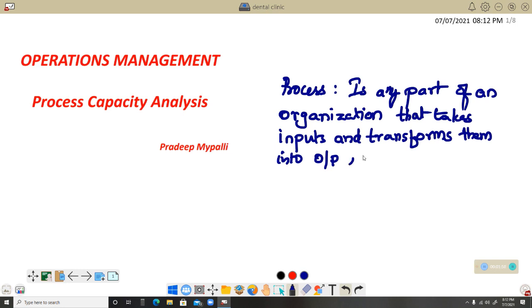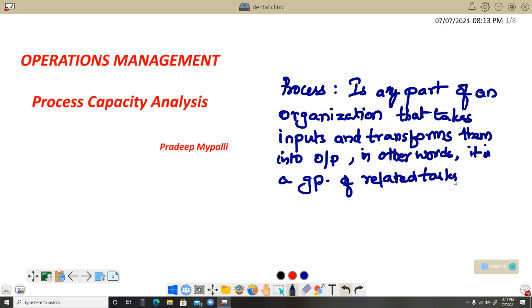In other words, we can also say it is a group of related tasks with specific inputs and outputs, right?